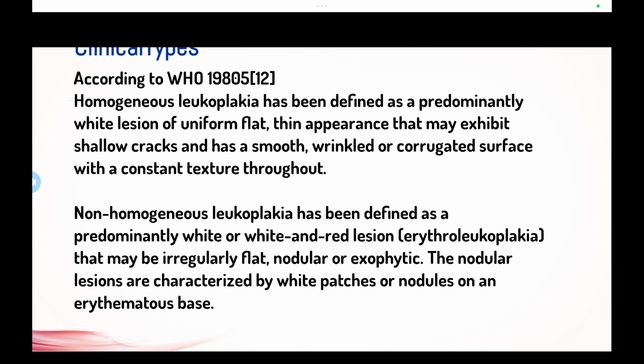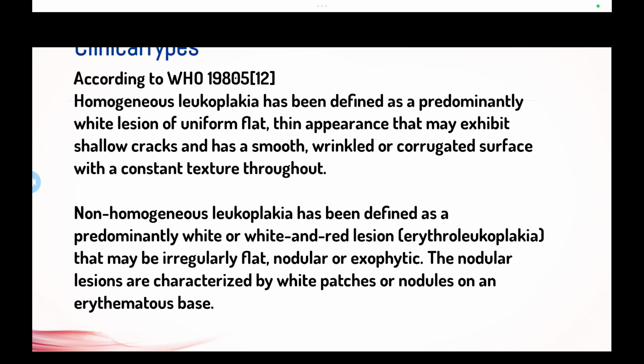Now the different clinical types of leukoplakia. First is homogeneous leukoplakia. The homogeneous leukoplakia is a white lesion with a uniform flat thin appearance that may exhibit shallow cracks and has a smooth, wrinkled or corrugated surface with a constant texture throughout. Corrugated means wavy, like folds or alternating furrows and ridges.